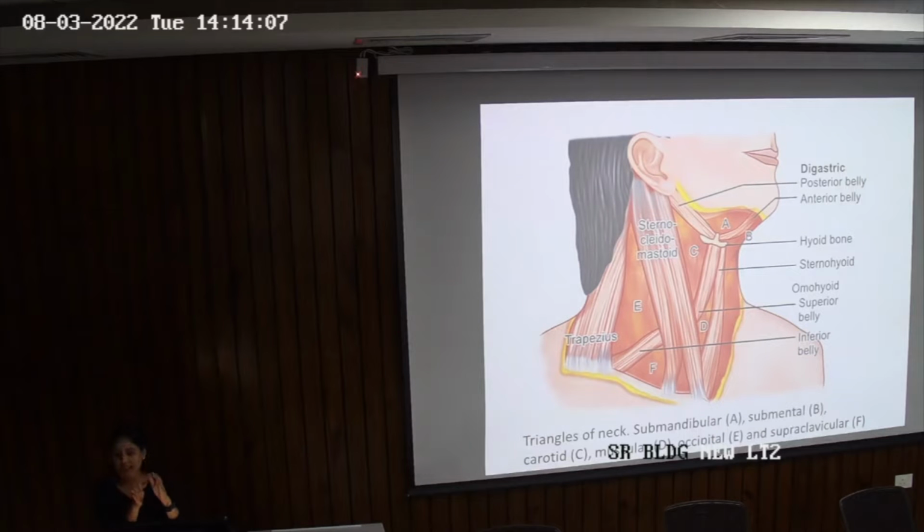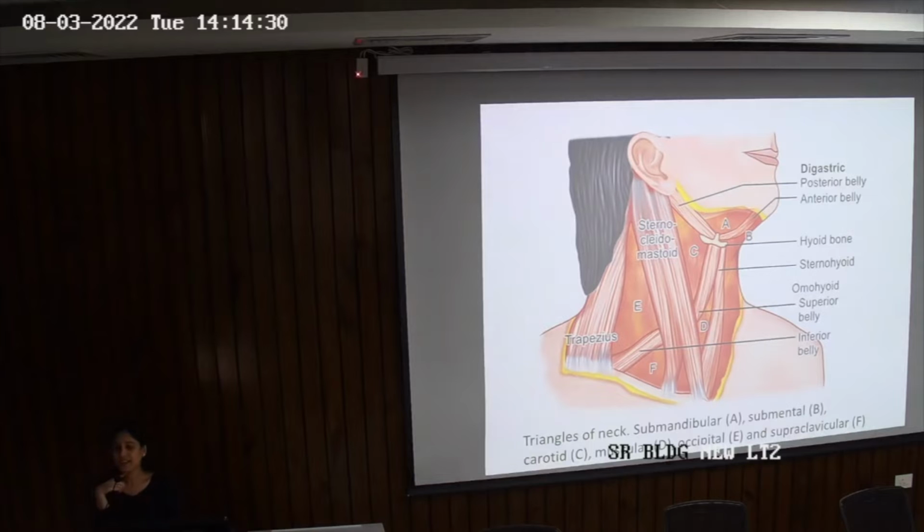Now this anterior triangle is divided into 4 different triangles. There is the submental triangle, there's the submandibular triangle, which is also known as your digastric triangle, then there's your carotid triangle and muscular triangle. Okay? So we'll talk about each triangle in detail. Where is your submental triangle? This is your submental triangle.